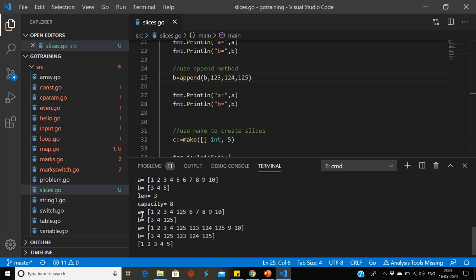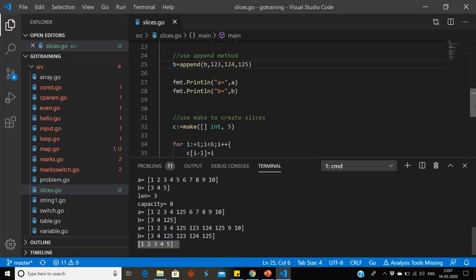Now if you will see, I have updated B, so third element is 125 and it has been updated in array A also. I have appended few element in B, so it has been updated in A also because B is a reference type. And I have created an array C, basically slices C, and I have printed slices C, so it is 1 2 3 4 5.